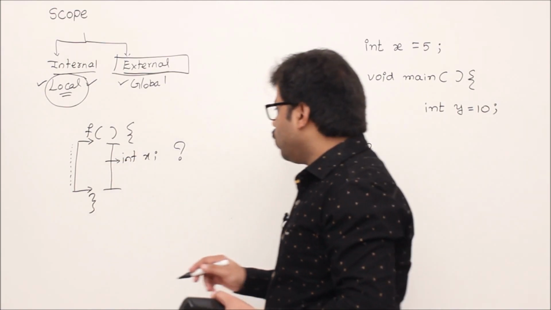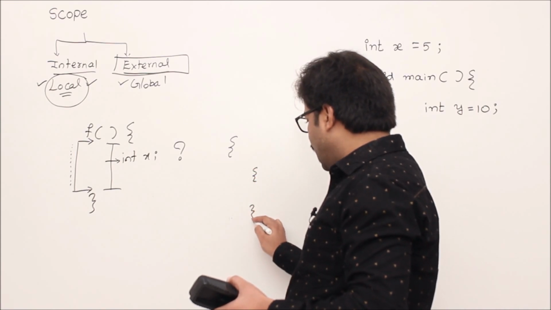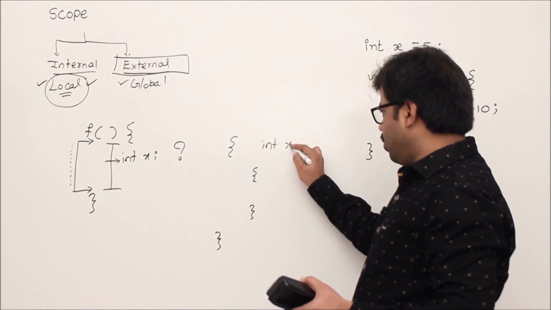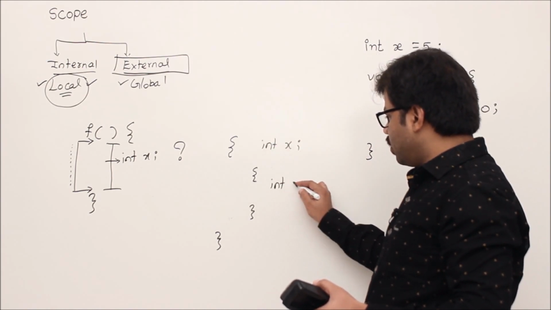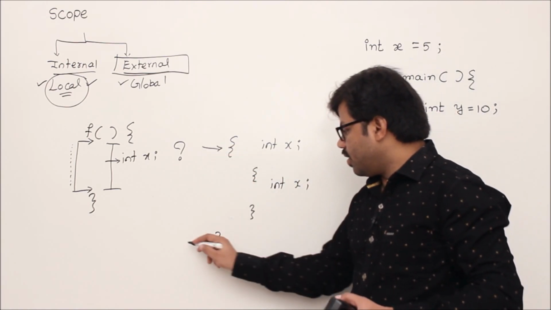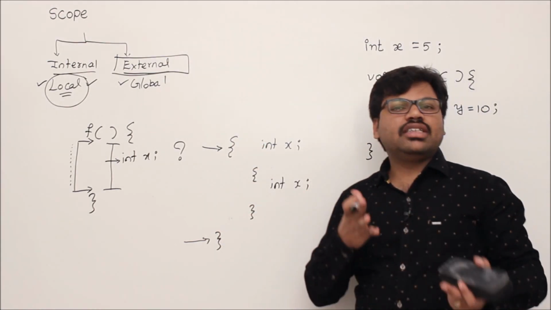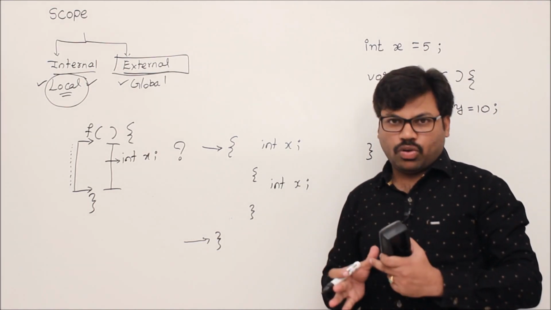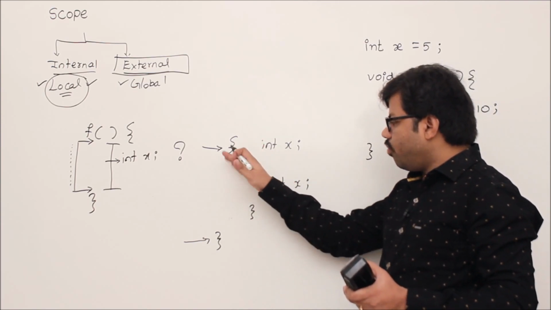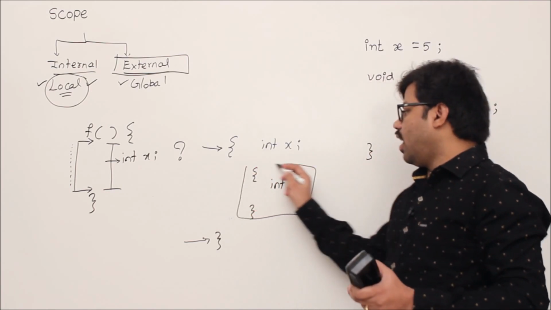Correct? And one more thing you remember, in a C program we write blocks like this. For example, your variable is defined here. Maybe you can define the same variable here also. Okay, you should be careful. So this is generally called blocked programming. We are writing blocks. Now C programming is like blocked programming, but it's not completely blocked programming, because I will tell you the reason. First of all, in C programming, this kind of braces are allowed, like nested braces. You can nest one set of braces in another set.